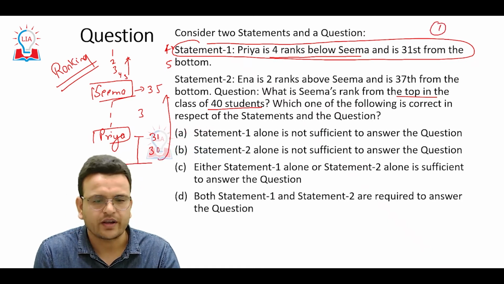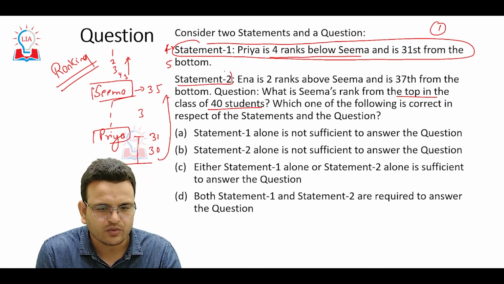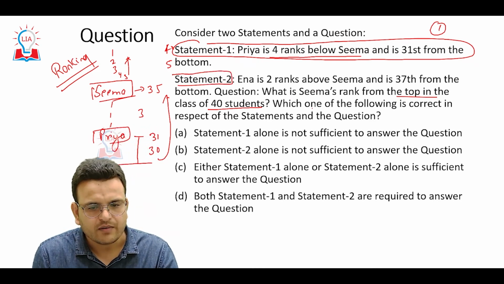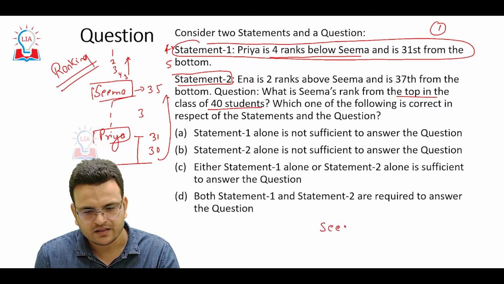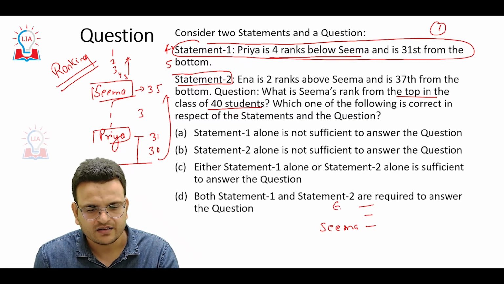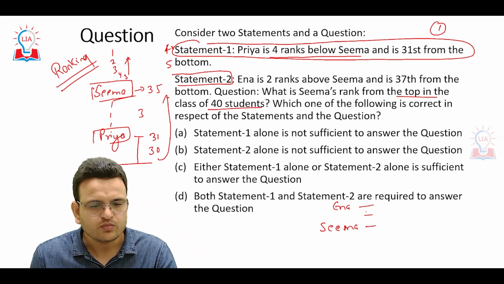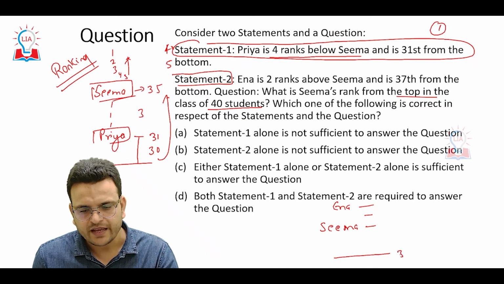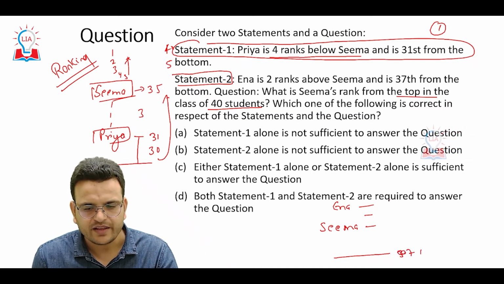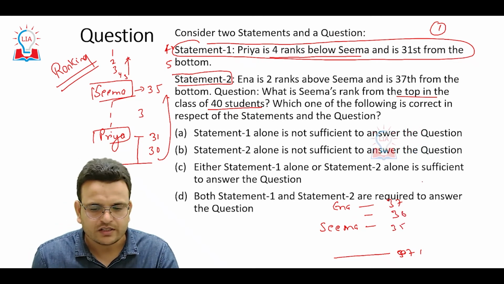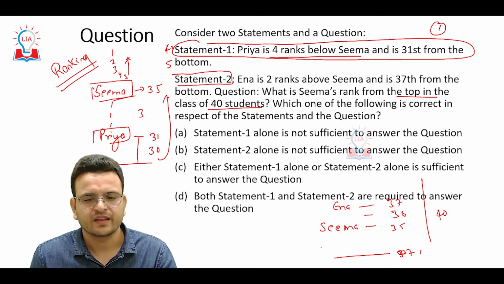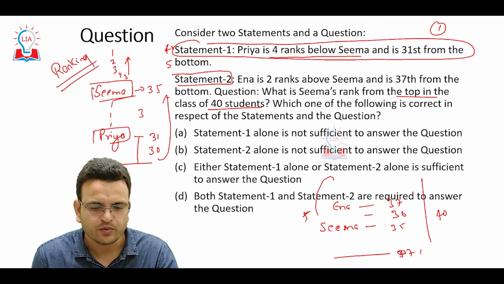the answer. Okay, again when you read the second statement also, Anna is 2 ranks above Seema. So we have Seema's rank, we have one more candidate between both of them, and then we have Anna. Anna is 2 ranks above Seema and is 37th from the bottom. So from the bottom we have 37 for Anna, 36, and Seema is again 35th, and the total number of students is again 40. Then we can say that Seema again has 5th position from the top.